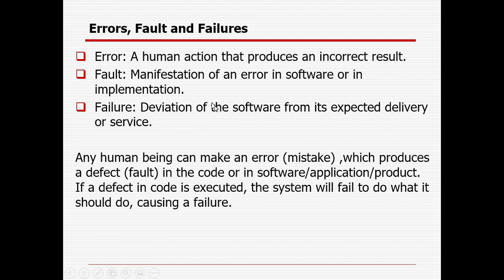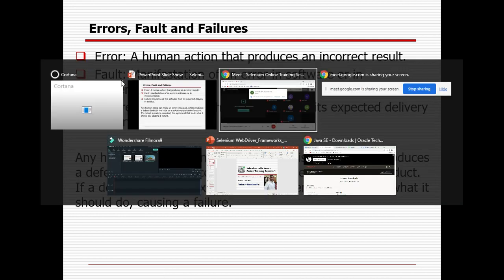Fault is nothing but the manifestation of an error in software or in implementation. And after that, if you implement the product with B only, it will be a failure, because it is not matching the requirement. I asked you to write a class A, but you wrote class B, and you have compiled the code and completed the development of the product, so it will be a failure, which is nothing but the deviation of software from its expected delivery of service. So how are the three interlinked? Because of error, fault will be there and failure will be there.